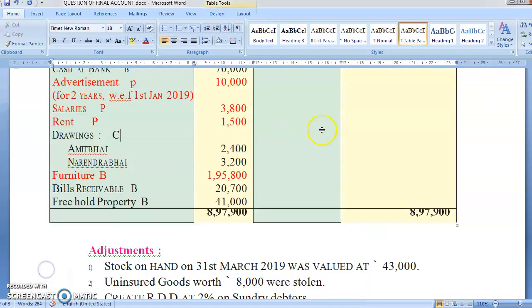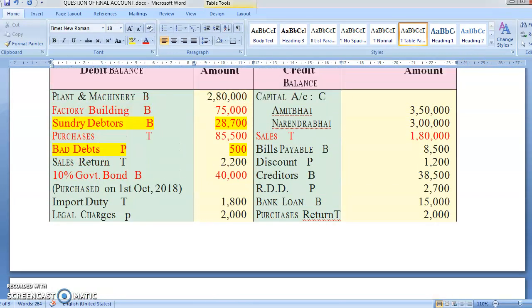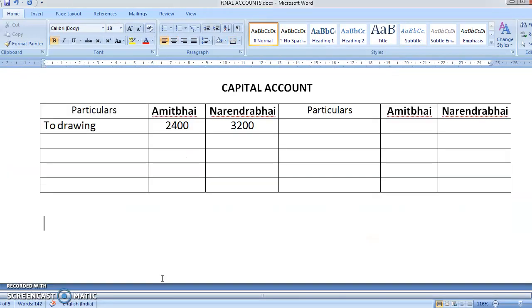Now we'll go to the credit side. Let's go to the credit side faster. We'll do the posting of credit. Yes, what are the postings in credit? Capital account, obviously capital will directly go in the capital account, 3 lakh and 3,50,000, so it will go on the credit side. We'll write here, by balance brought down. Amit is having a capital of 3,50,000 and Narendra is having a capital of 3 lakhs.